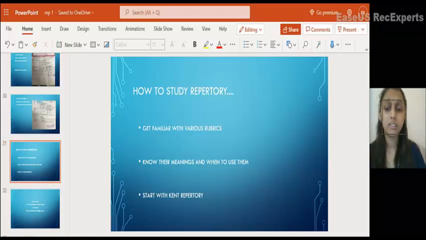As a student, I believe Kent's repertory is the basic and fundamental repertory that has to be studied first as a student. So how to study that? Work out at least 10 rubrics. It hardly takes half an hour. Just get familiar with those words so that we can know how to use and when to use, when it is required to use. If it's difficult to discuss or work out alone, find a partner, discuss with them, discuss how to use, in what situations those rubrics are used.